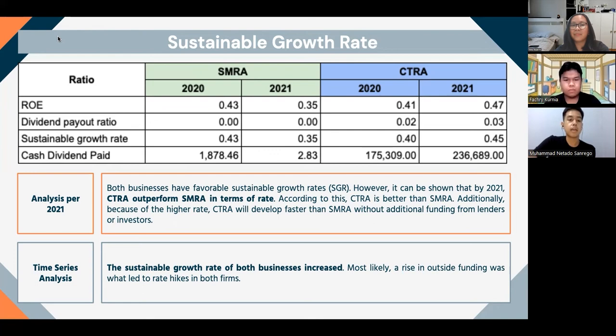Additionally, because CTRA has a higher rate, we believe that CTRA will develop faster in comparison to SMRA without having additional funding from the lenders through debt, and also from the investors through equity. So that will be the analysis for the year of 2021. And for the time series analysis, we can see that both businesses have an increase in the sustainable growth rate. We believe that the reason why both businesses have the capability to increase their SGR is that both companies have raised their outside funding.